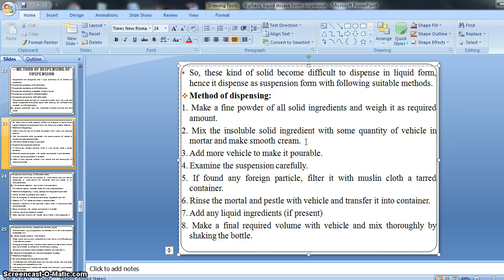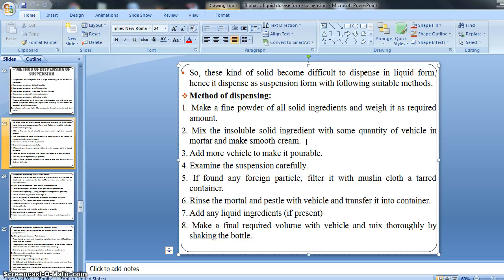Then after obtaining the smooth cream, add more vehicle to make it pourable. After making the cream, we have to add more vehicle so that our cream is easily pourable. Then examine the suspension carefully after making it pourable.